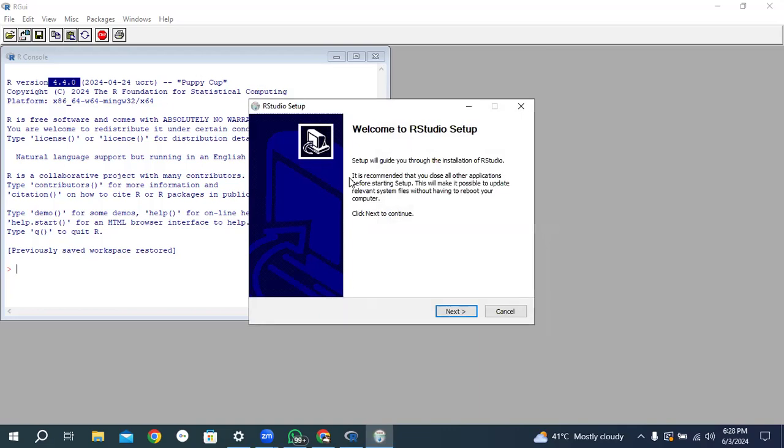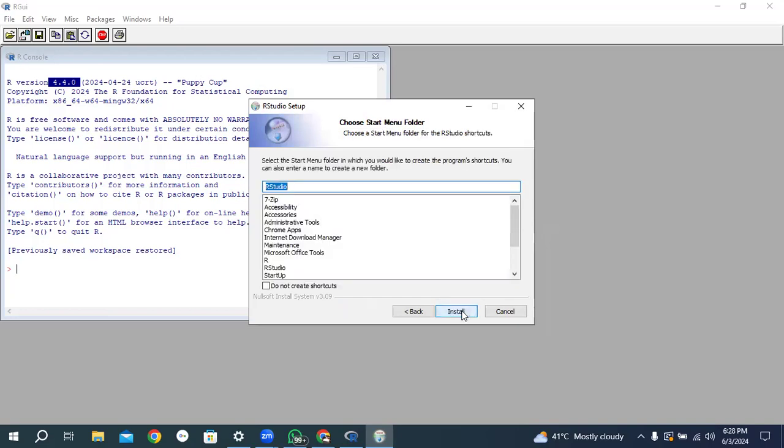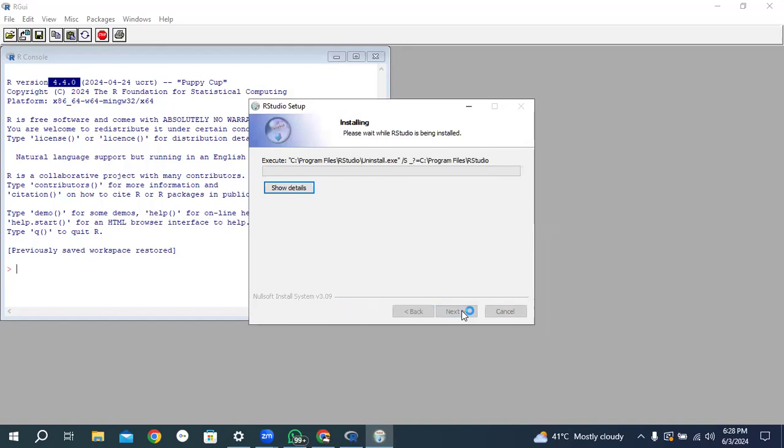Welcome to RStudio Setup. Setup will guide you through the installation of RStudio. If you want to read, otherwise you just need to click on the Next button. Again, you don't need to change anything, and this is the default. You don't need to change its location. Just click the Next button, then the Install button. Now your application is in the process of installation. When your installation is complete, type done within chat.